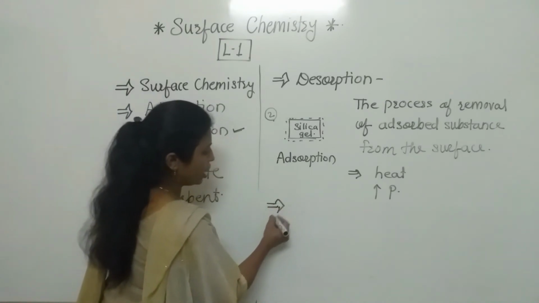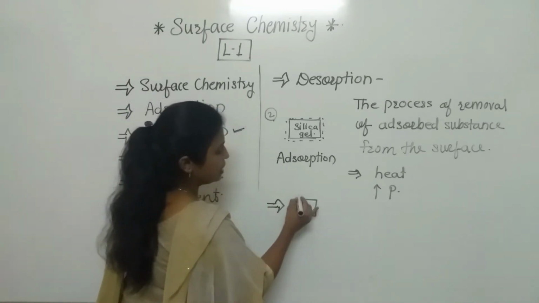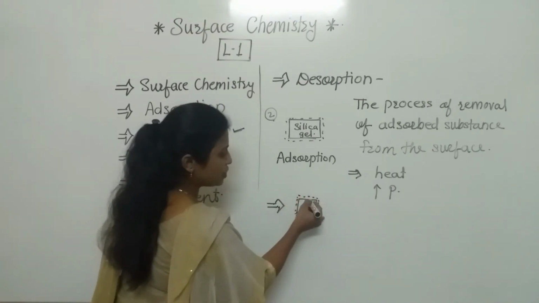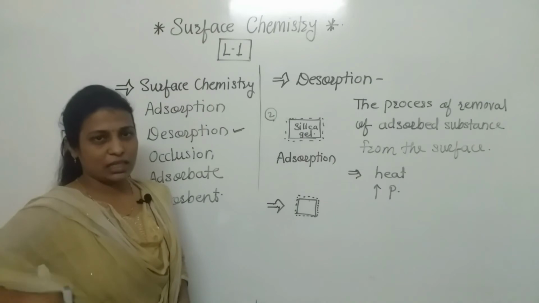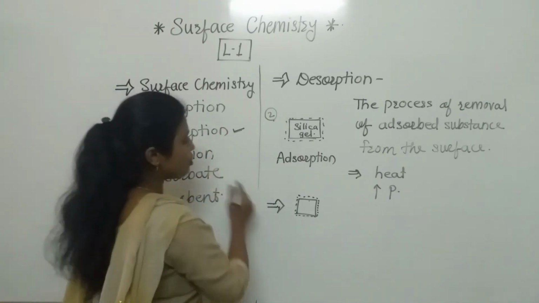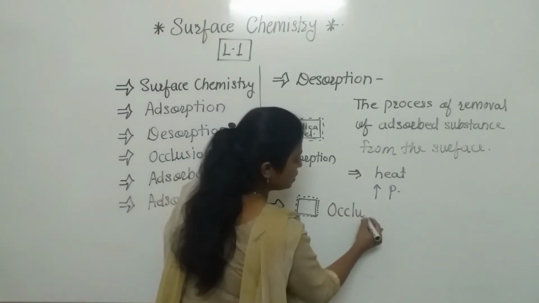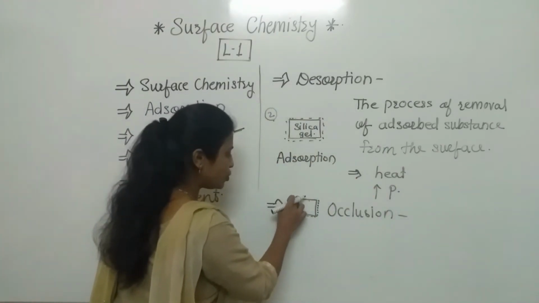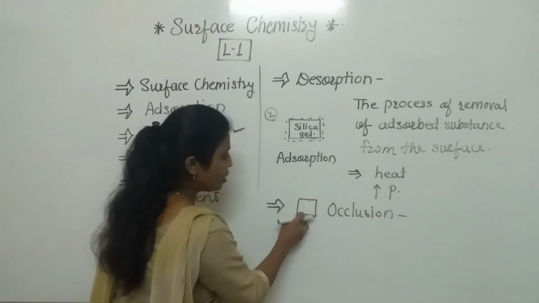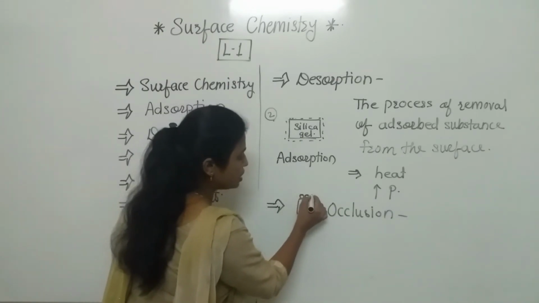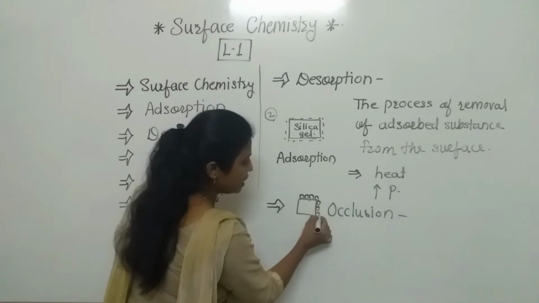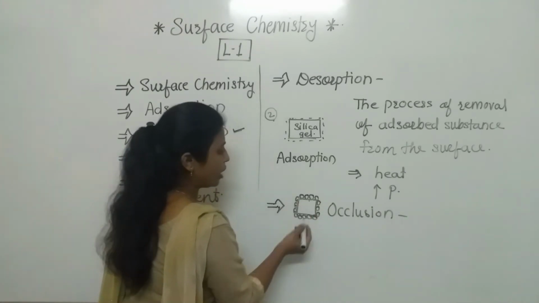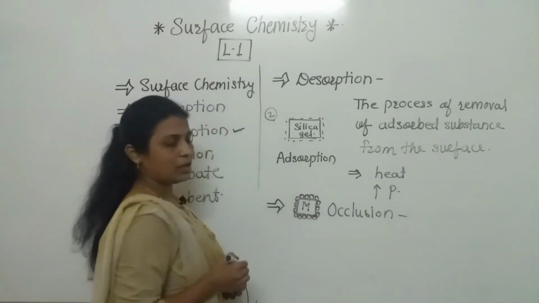As we know, adsorption means there is a retaining of one substance on the surface of another substance. But in case of occlusion, if we consider the definition, there is an adsorption of gas molecules, means whatever is adsorbing on the surface, these are the gas molecules, and these gas molecules are adsorbing on the metal surface.